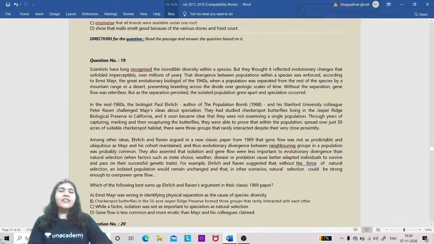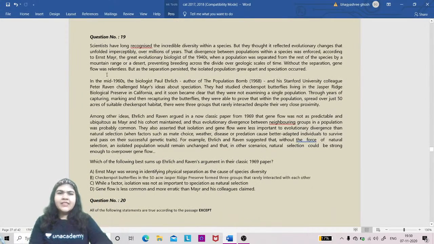Scientists have long recognized incredible diversity. Look at this RC. This is a small RC, but do you want to do it? This will depend on your taste, but it is a tempting RC once again. Why? Because it looks like a bio kind of RC. Divergent, population, biology, sociology. We have the word scientist, again the word population, neighbor, common, genetic traits. A biology and sociology mixed passage, it looks like.